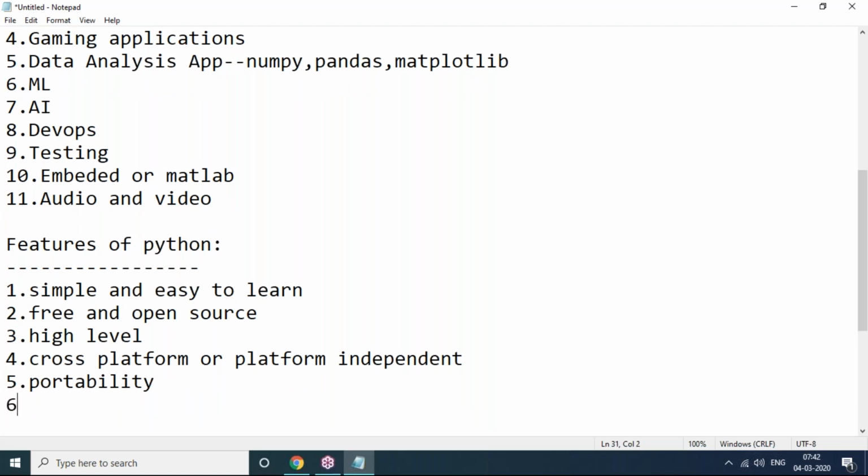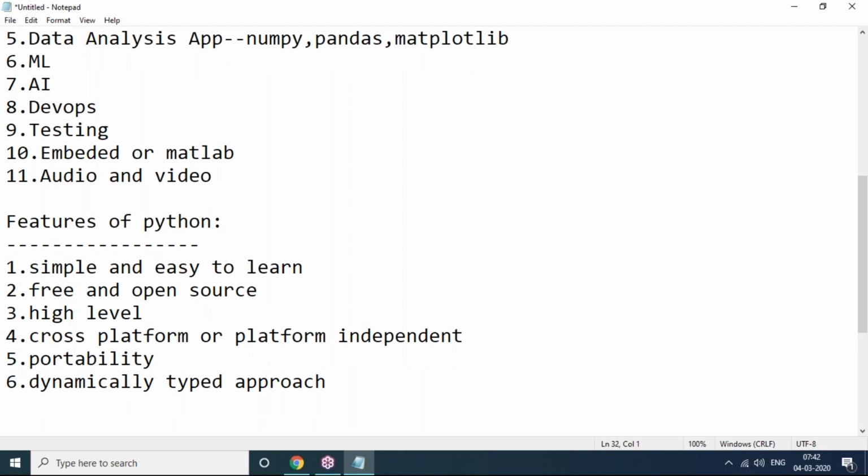And another feature I already mentioned is that Python uses a dynamically typed approach. That means as a programmer in Python, we need not define any data type. Based on the value provided, the data type will be decided implicitly. That's why it is completely dynamically typed. But in other languages, as a programmer, you are responsible for declaring or defining variables and data types compulsorily.